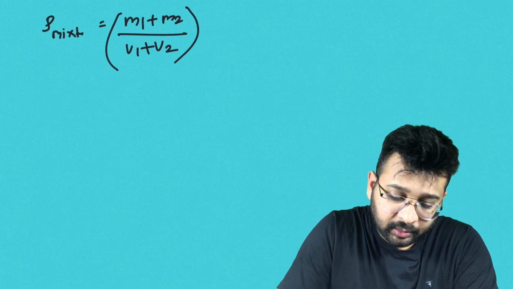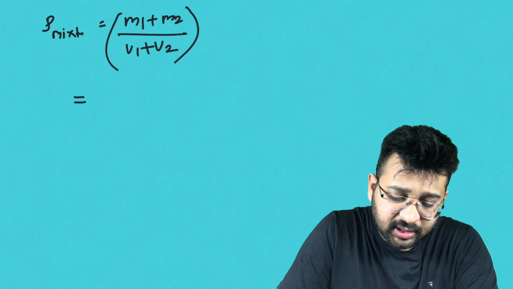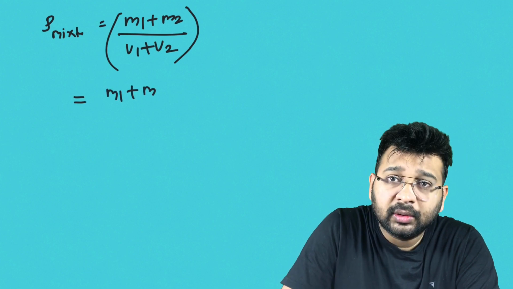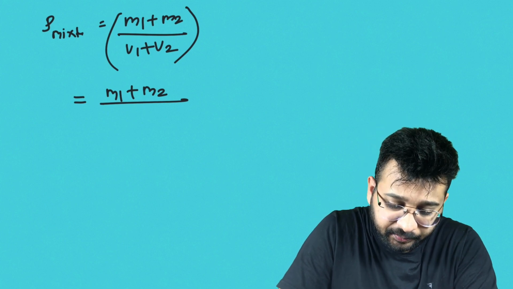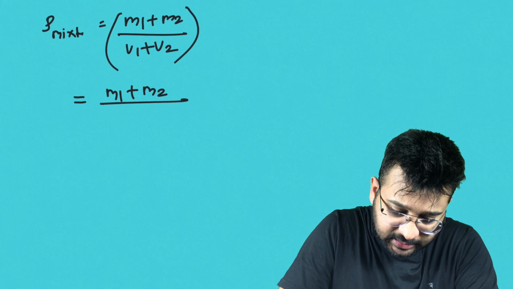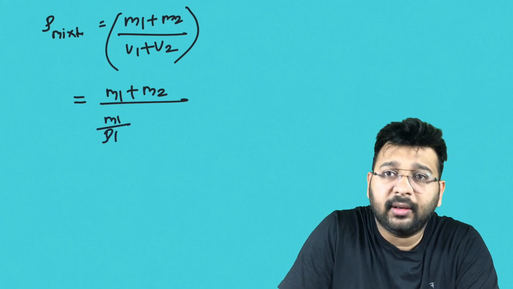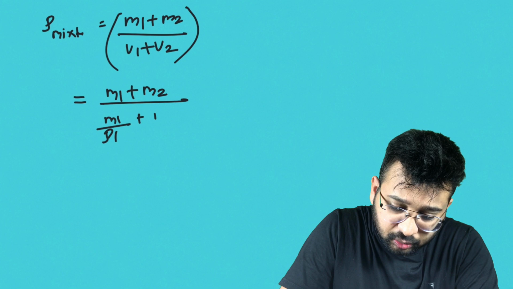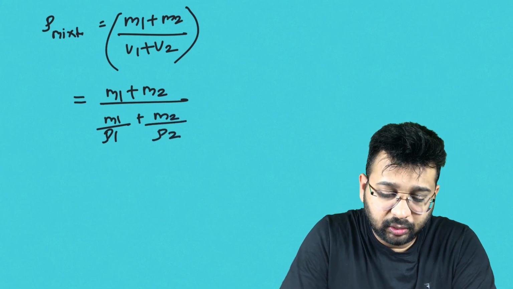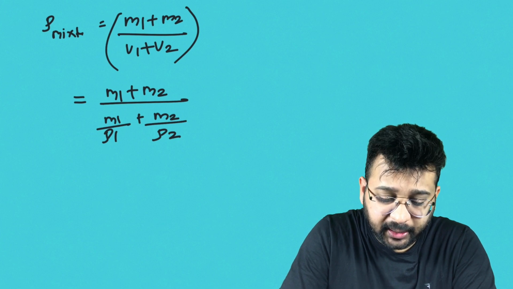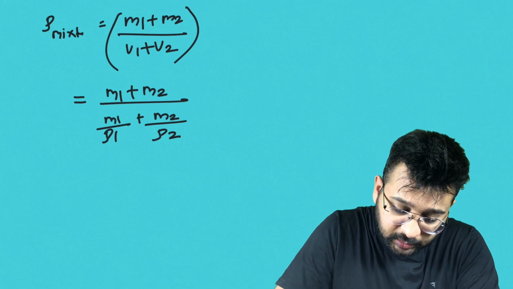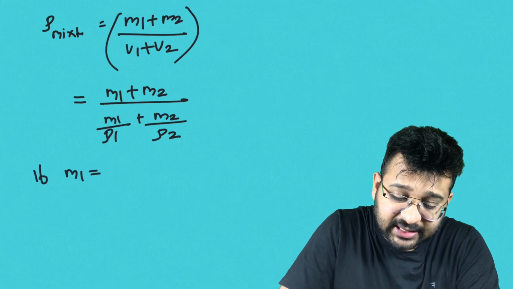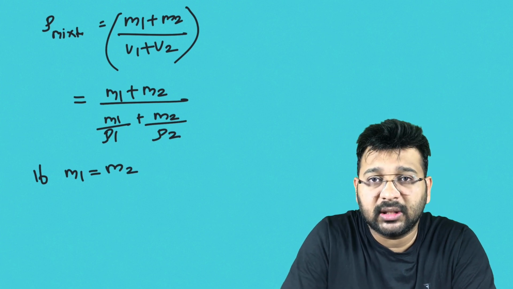Now, let's see. m1 plus m2 divided by v1 plus v2. v1 can be written as m1 by rho 1, and v2 can be written as m2 by rho 2. So it is m1 plus m2 divided by m1 by rho 1 plus m2 by rho 2. Now, if we choose the liquids in such a manner that both have the same mass.